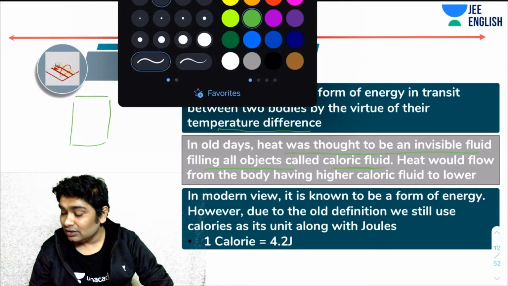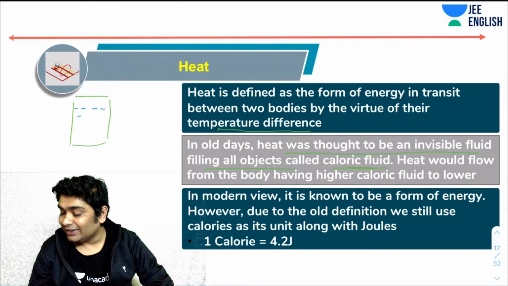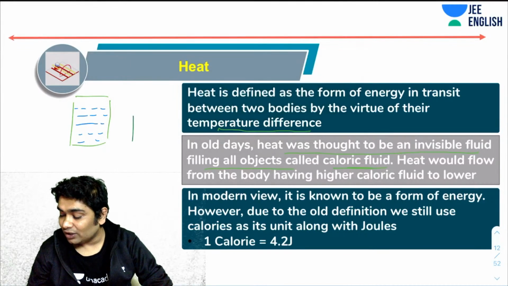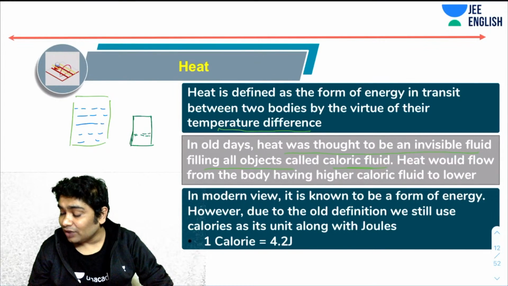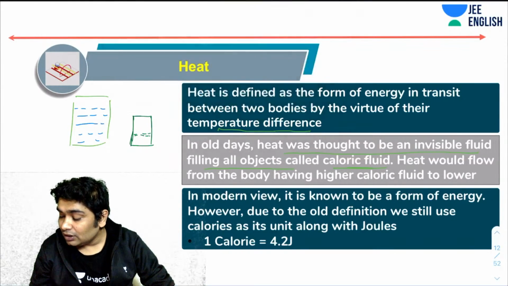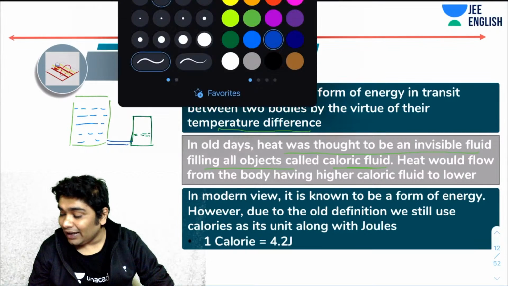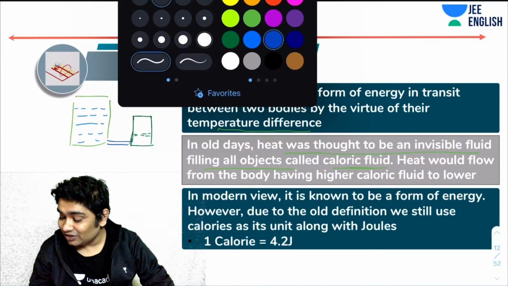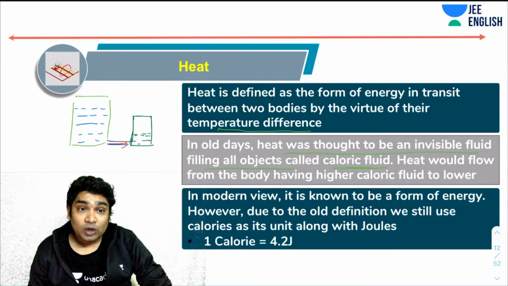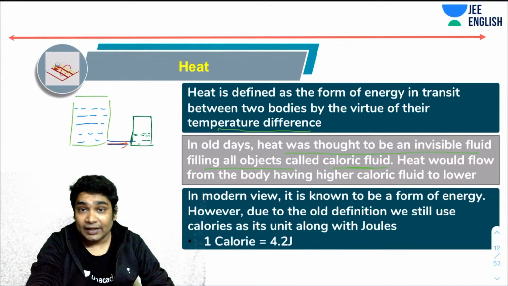So imagine a container which has, let's say, water up to a height like this. Okay, and you have another container which has less amount of water. Now, if you connected both these, then what would have happened? That water would have flown from higher level to lower level. Correct? From higher level to lower level, the water would have flown till the level of water in both would have become equal. Now that is what they realized.